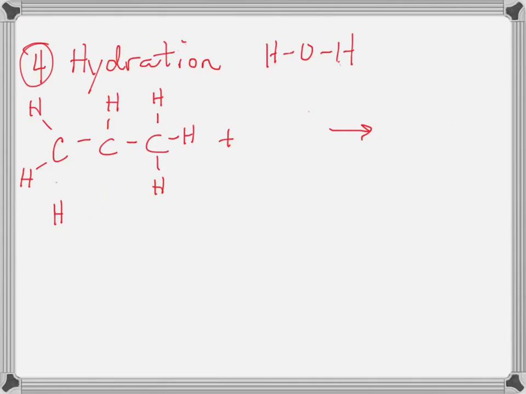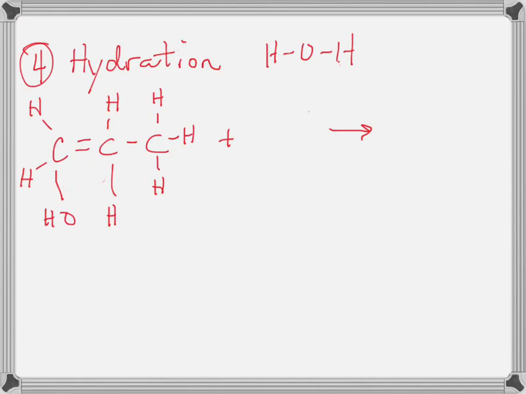Notice, depending on how the H and OH showed up to this reaction, and they can do both ways, if it was set up like this, and we added this across the alkene, we move one bond here, and we move one bond here. And when we do that, notice it's a little bit different this time.